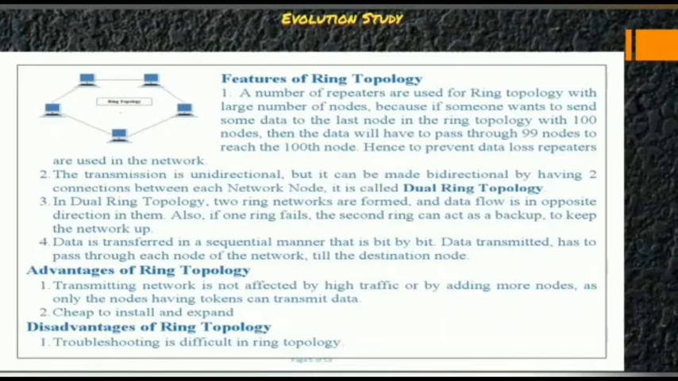The transmission is unidirectional, but it can be made bidirectional by having two connections between each network node. It is called the dual ring topology. In dual ring topology, two ring networks are formed and the data flow is in opposite direction in them. Also, if one ring fails, the second ring can act as a backup to keep the network up.